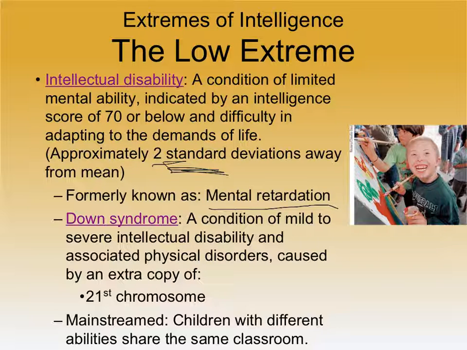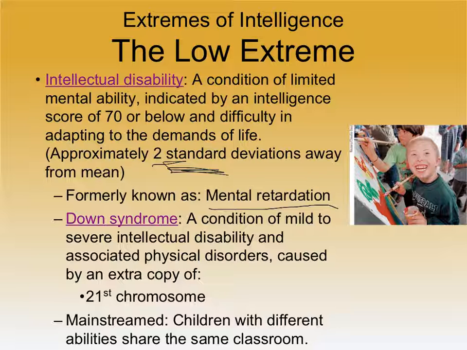The mean of an intelligence test is always 100. Minus 1 z-score would be 85, minus 2 would be 70. And as we also know, about 2% of people, a little bit more, 2.1%, fall in that range, right? 98% of people will have an IQ of 70 or higher, 2% will be below that.